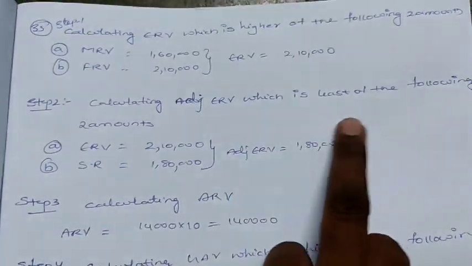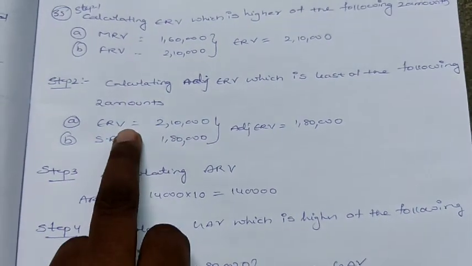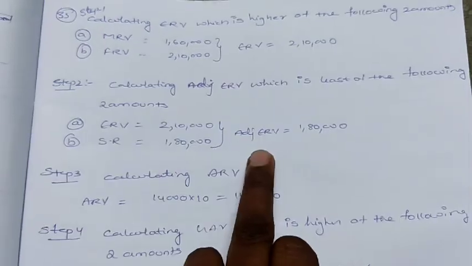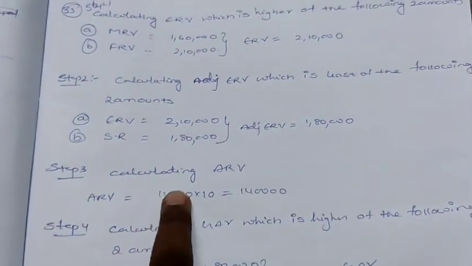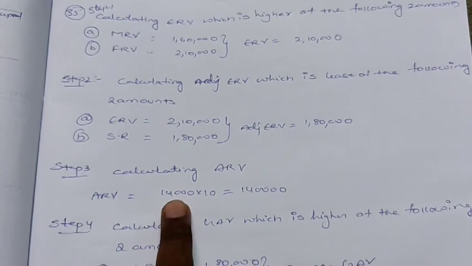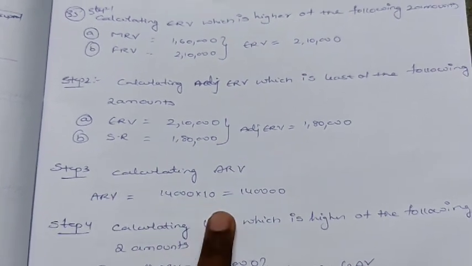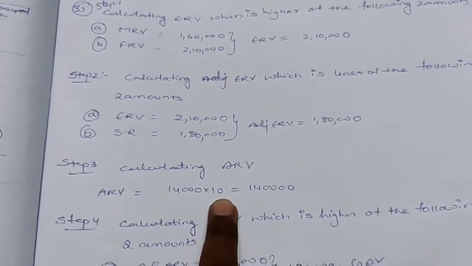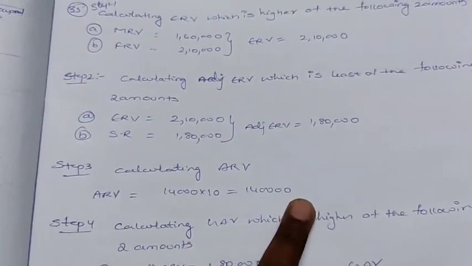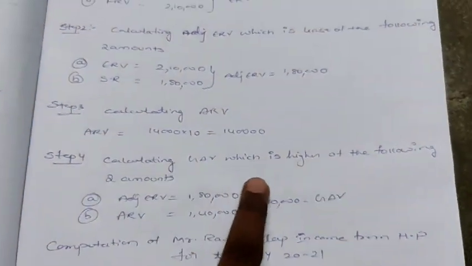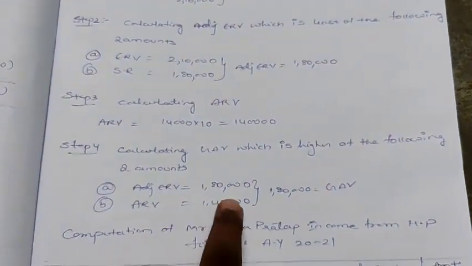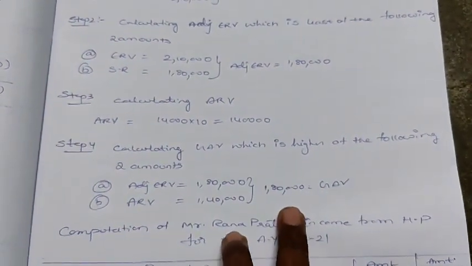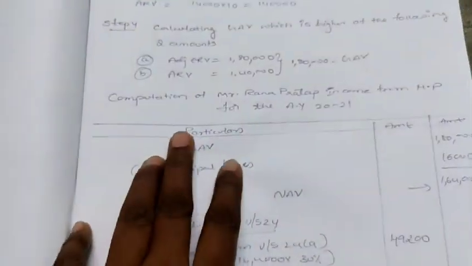Next, calculating adjusted ERV, which is the least of the following two amounts: ERV, which we got here as 2,10,000, and standard rent, which he has given in the question as 1,80,000. So adjusted ERV is 1,80,000. Next, calculating ARV. ARV is equal to 14,000 into 10. Why have I taken 10 here? Per month 14,000, and up to January only he is receiving the rent, so 10 months. 14,000 into 10, 1,40,000. Step 4, calculating GAV, which is the higher of the following two amounts: adjusted ERV 1,80,000 and ARV 1,40,000. So GAV is 1,80,000, the higher value.